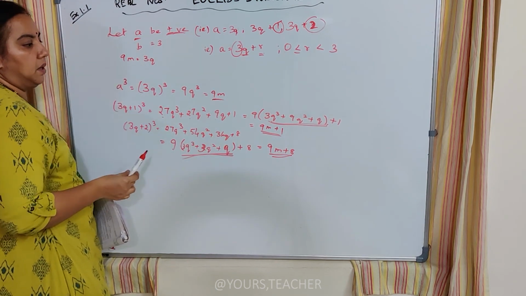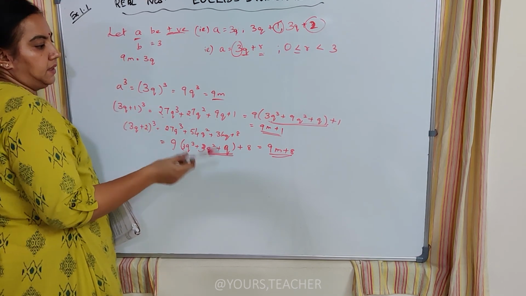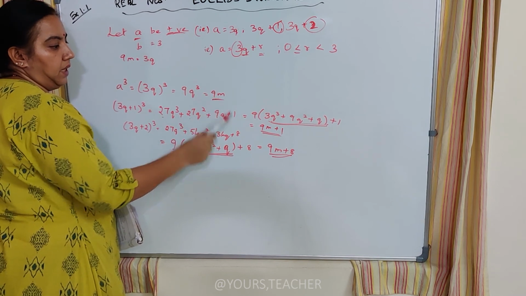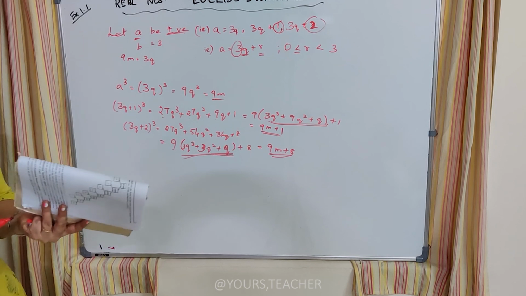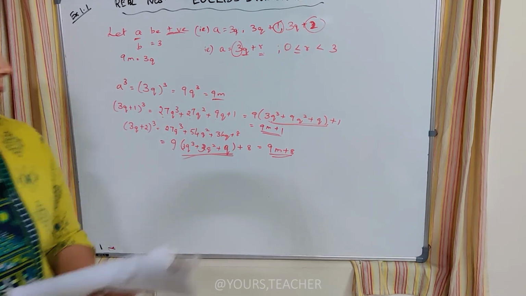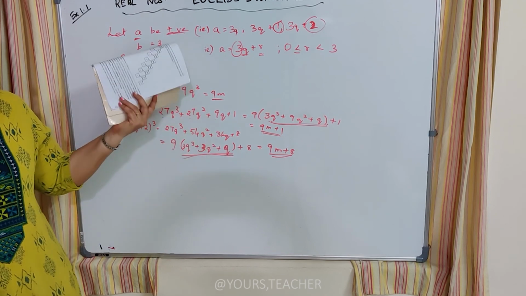So any positive integer, if I am going to cube it, the end result will be in the form of 9m, 9m plus 1 or 9m plus 8. Okay. With this we are finishing the first exercise of real numbers using Euclid's division lemma.